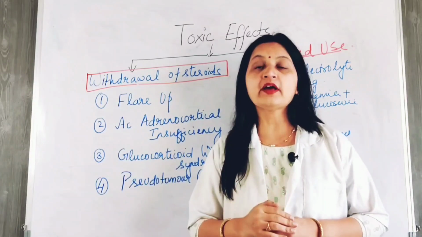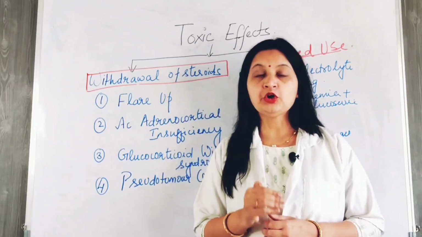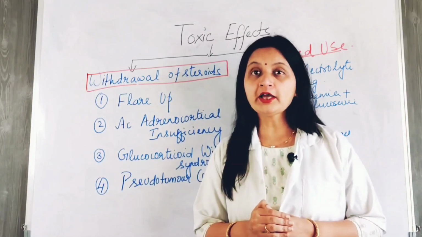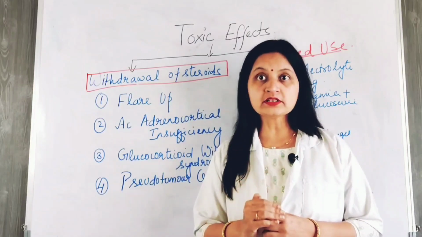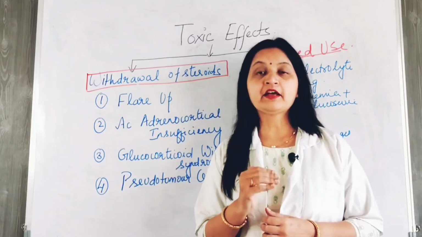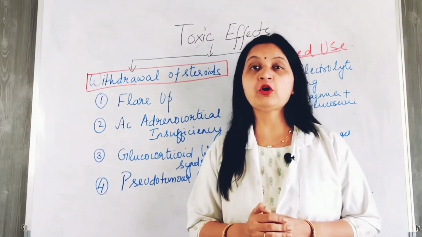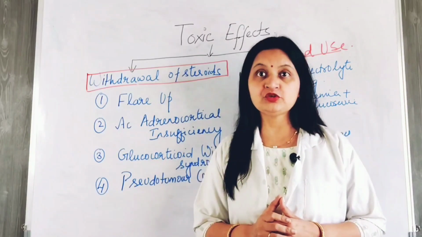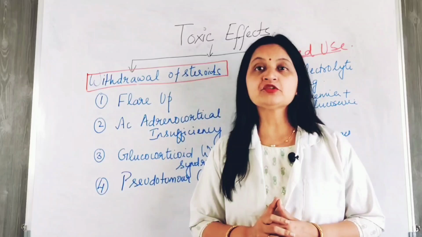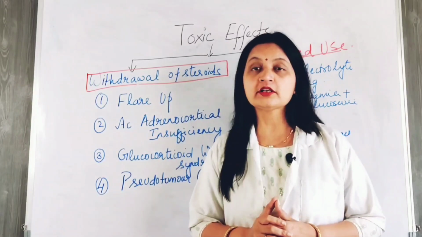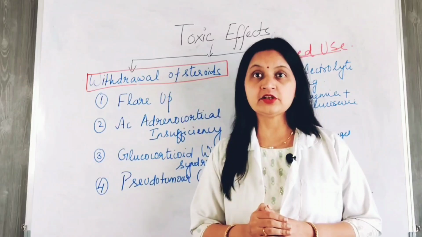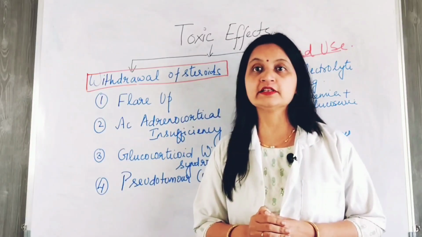So this is characterized by signs and symptoms such as nausea, vomiting, abdominal pain, diarrhea, leading to hypotension. The blood glucose level is low. There can be confusion, delirium, and the patient can also go into coma. So this is a life-threatening condition, and the patient is treated with immediate administration of IV hydrocortisone, fluid replacement, and also dextrose administration to raise the blood glucose levels.